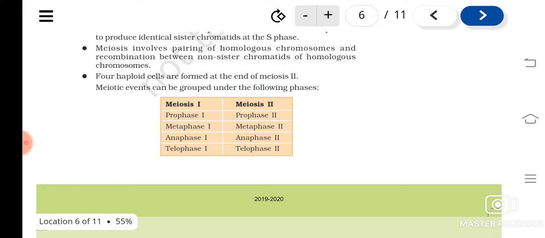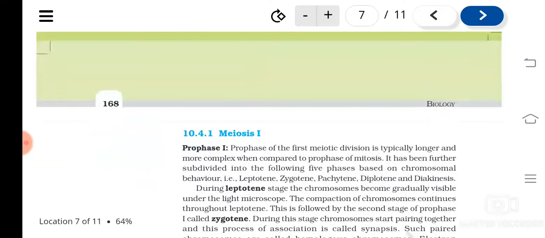And meiosis 2 we can divide into prophase 2, metaphase 2, anaphase 2 and telophase 2. So is it clear? Meiosis is divided into two steps, meiosis 1 and meiosis 2, each having substages.